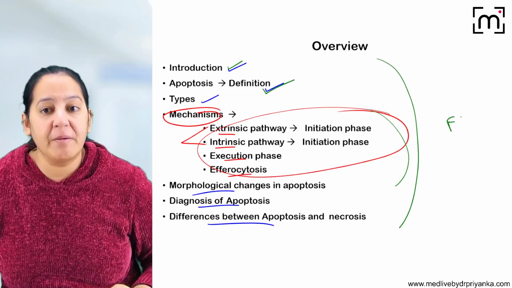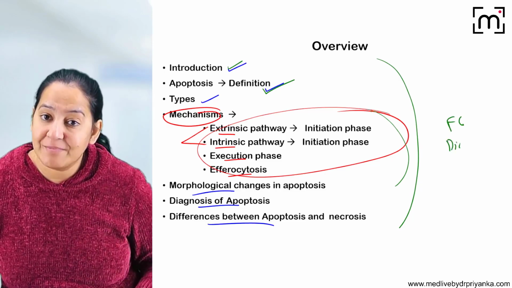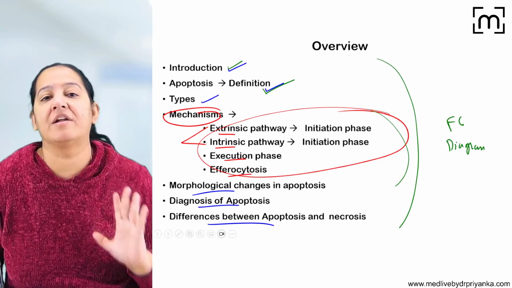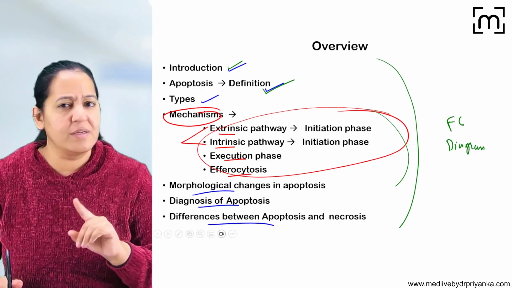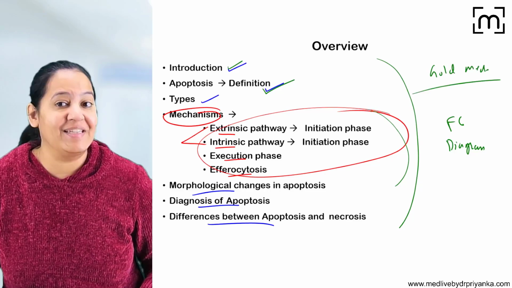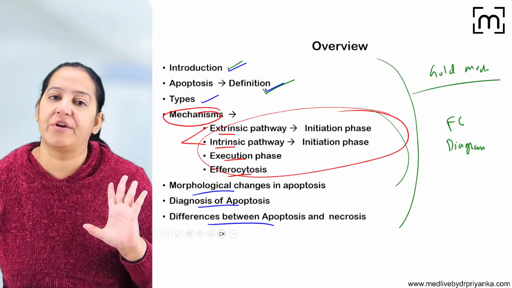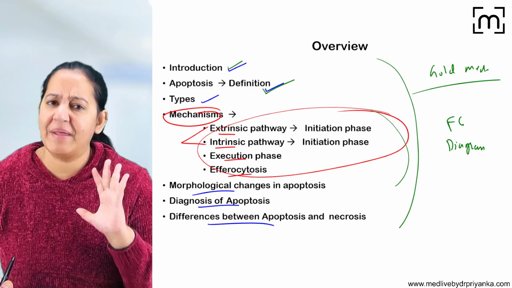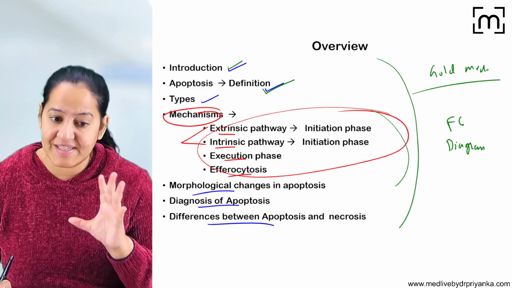Try to draw maximum flow charts, try to draw maximum diagrams, and try to segregate your complete topic under multiple headings. If you are doing so, there is nobody who is going to stop you from getting a gold medal or at least getting a distinction in your university exam. Believe me, this is a way you should get oriented. So please learn the overviews, all understand the overviews.